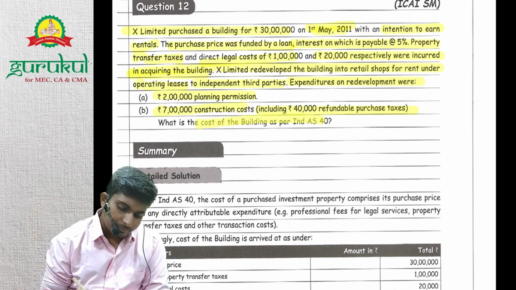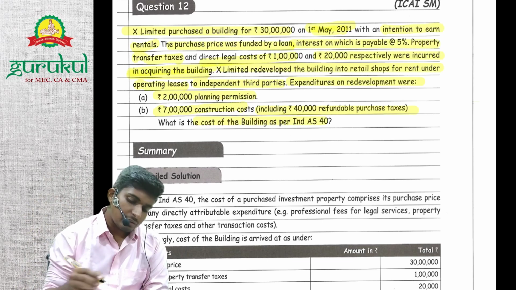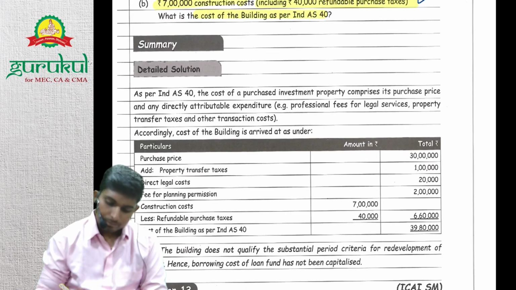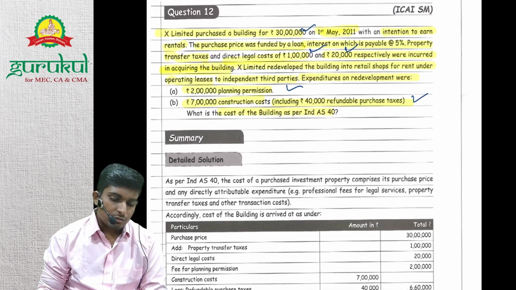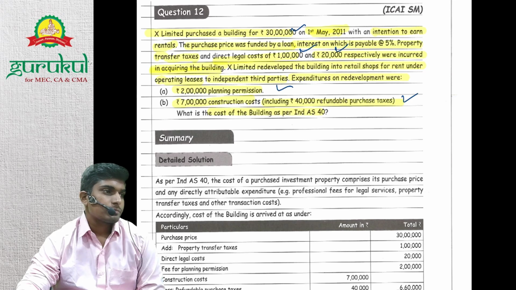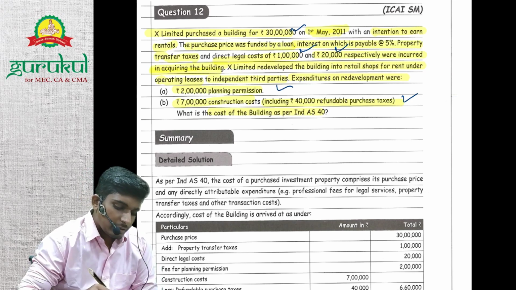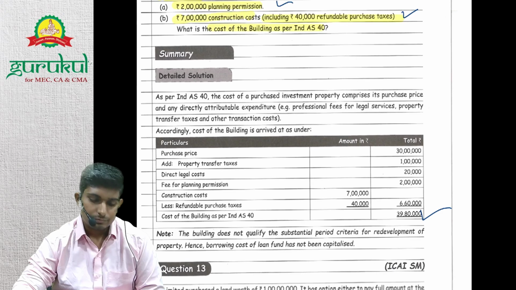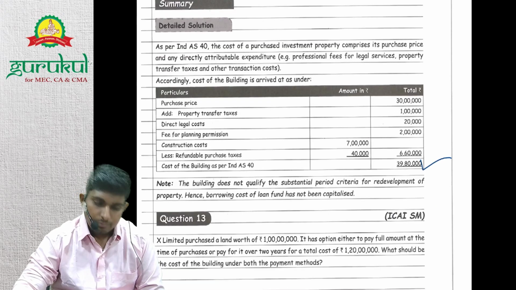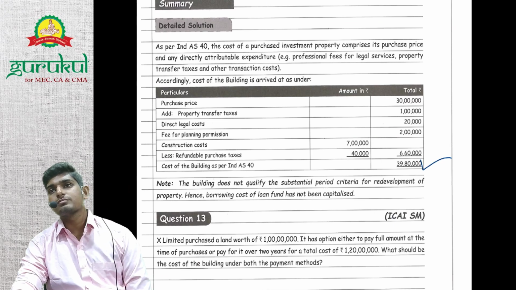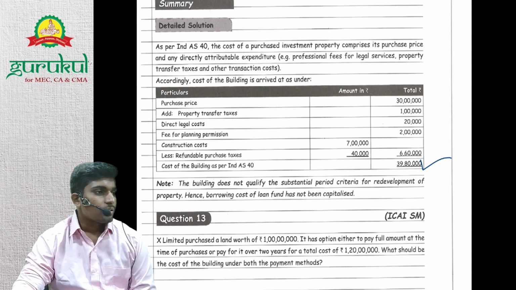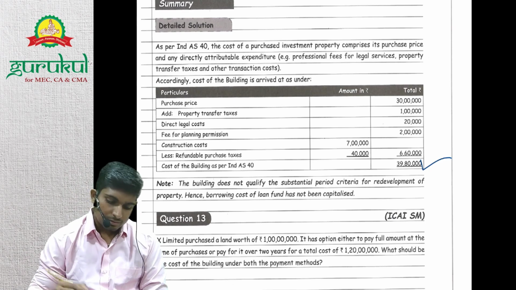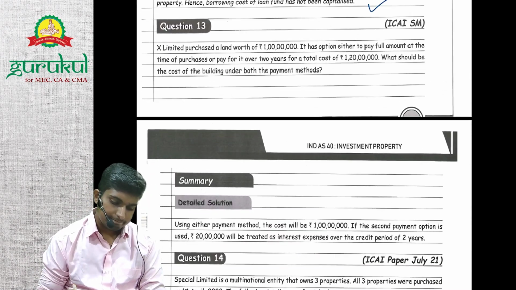So what is the cost of building? 30 lakhs plus 1 lakh plus 20,000 plus 2 lakhs plus 6 lakh 60, that is 39 lakh 80,000. Why have you not considered borrowing cost? Because it's a purchased building, right? It didn't take any substantial period of time to get ready. Understood? So basically, a fairly easy question. If they had given a qualifying asset, then we would have added it, but they haven't mentioned anything. Done. Easy question. Let's move on to question 13.